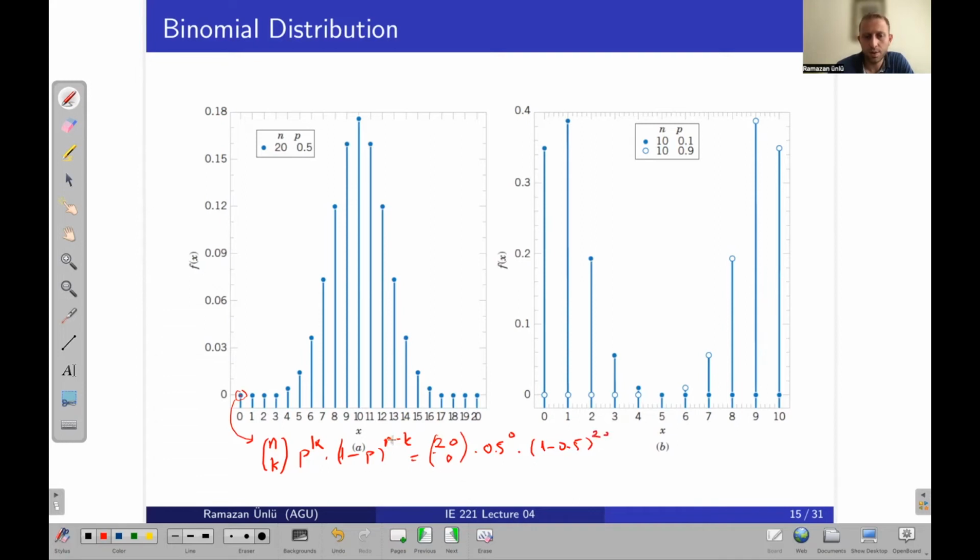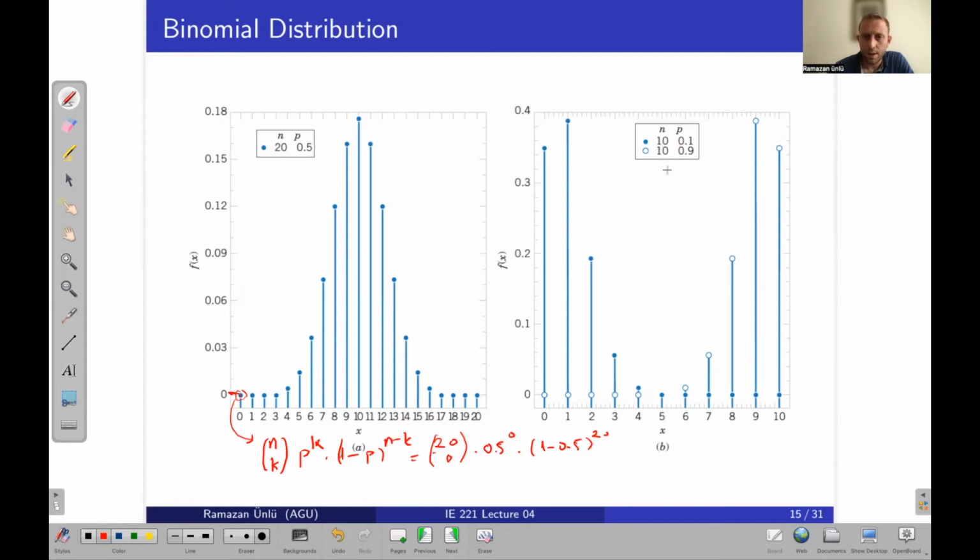So this is the corresponding probability here. It is this point. For each k, I can calculate the corresponding probability. I hope it's clear and you can make the same graph, the same calculation.